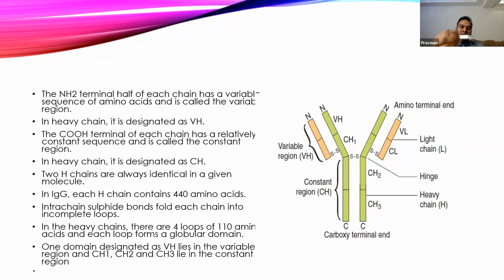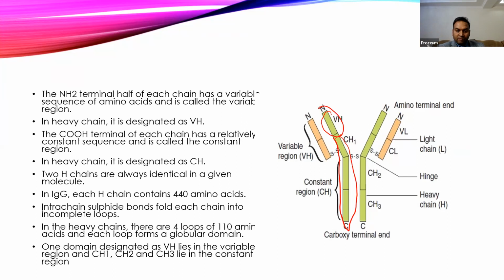Depending upon the variations, these 3 portions of the heavy chain, CH1, CH2, and CH3, are the constant portion. They don't show any variations. Variations are only in the amino terminals, and that is usually called the variable region of the heavy chain, so they are referred to as VH.